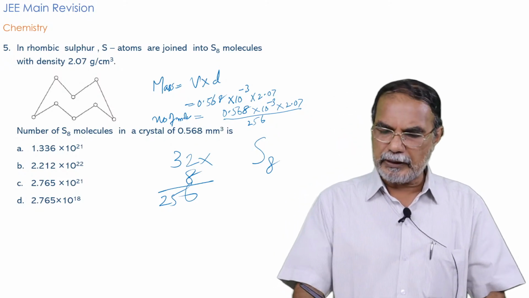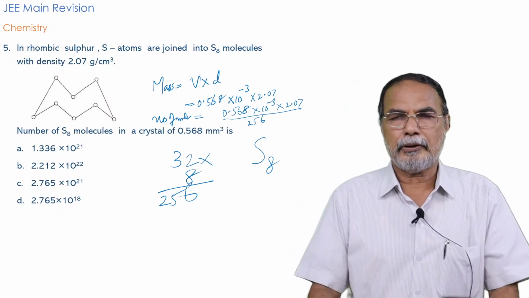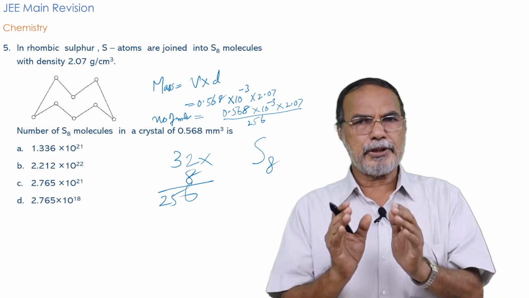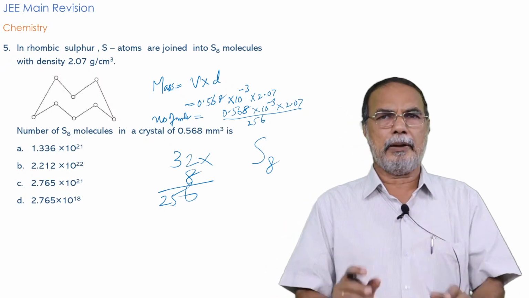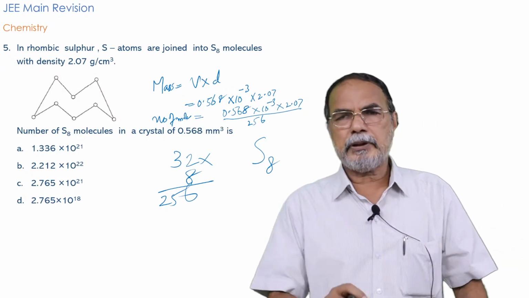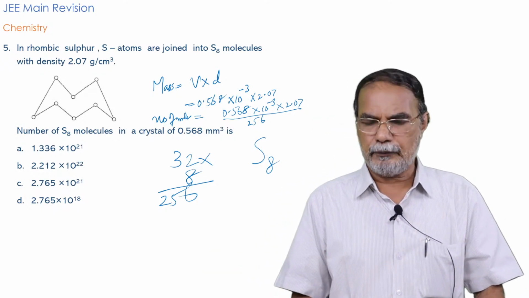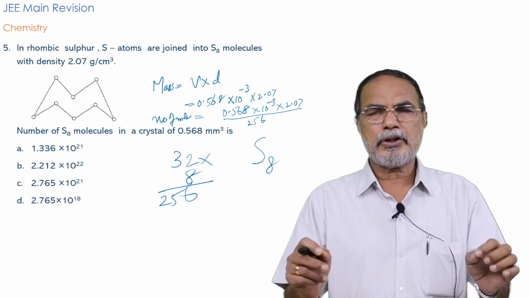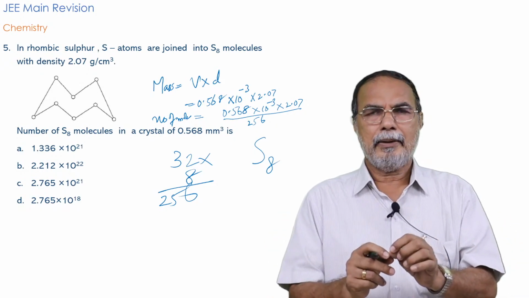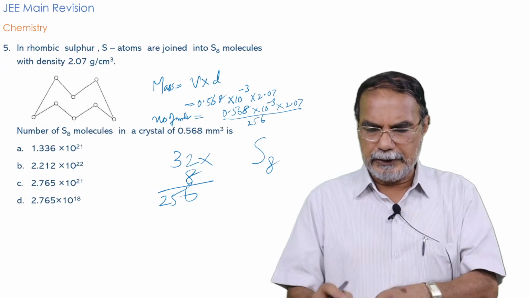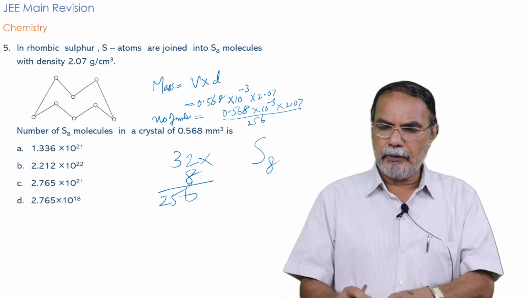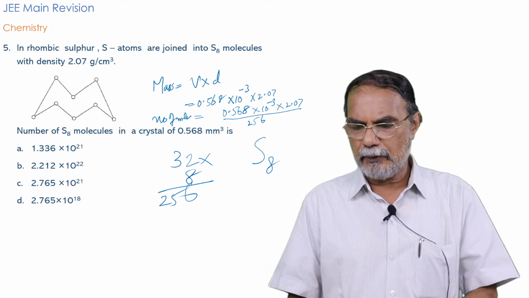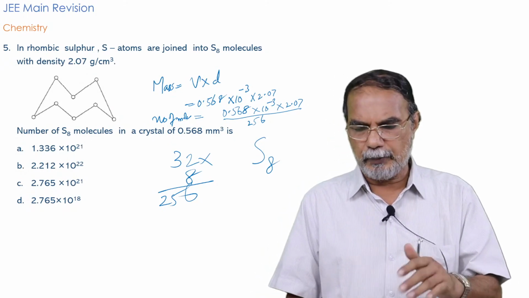Of course, in working out these problems, you can use some approximation to get the result quickly. If you do it in the routine way, it may take more time for calculations of this type. Sometimes they give values which could be easily multiplied or divided, but here it is not that easy. You can multiply by 2 instead of 2.07, or take it as approximately 2.1.